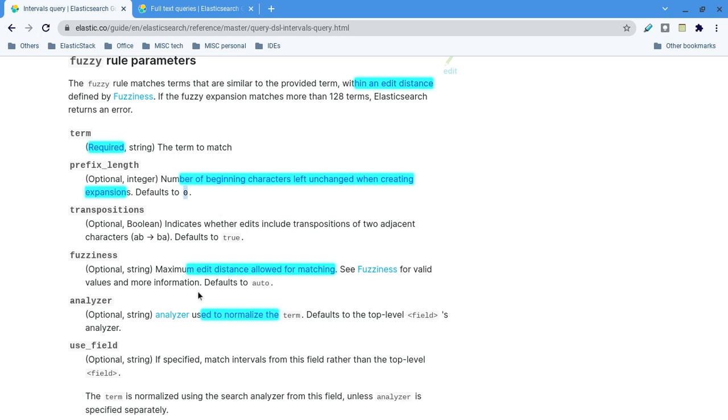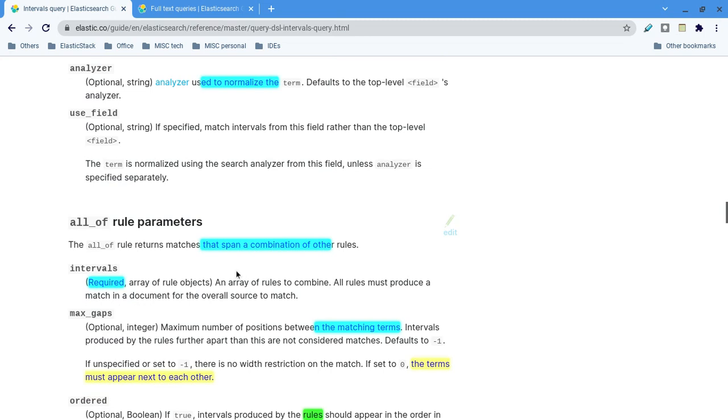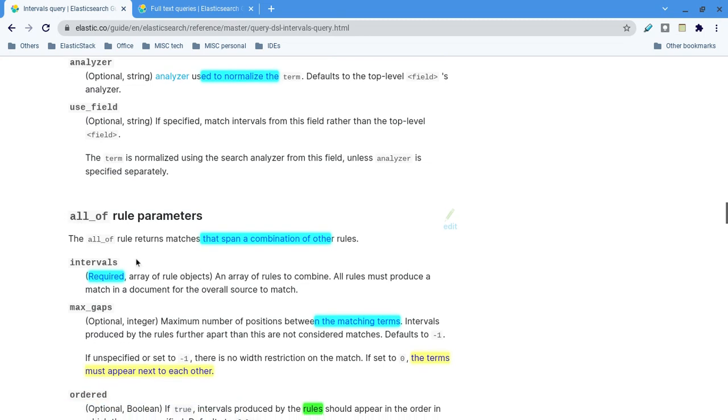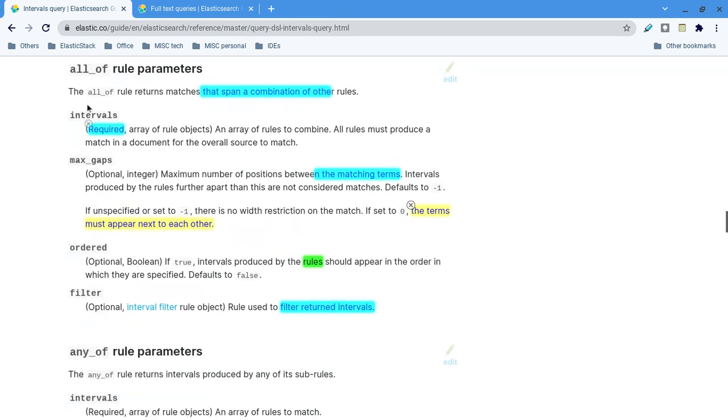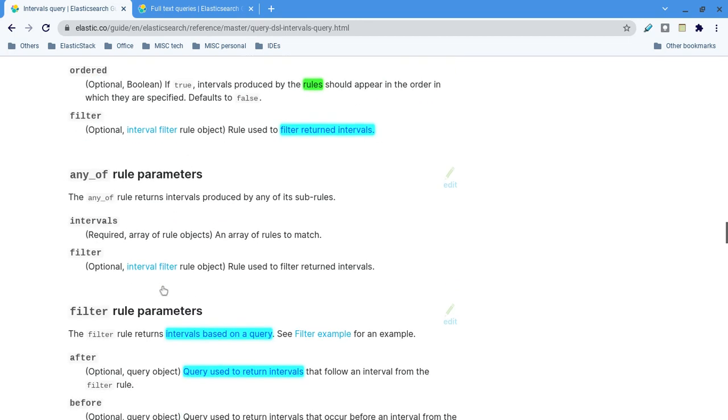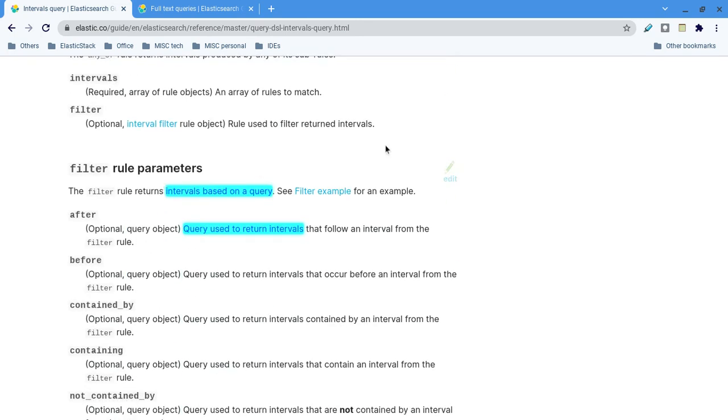Fuzziness is auto. Analyzer and use field I already explained. Intervals I have explained already. Just to wrap up, filter, I told you. Using the rules you got 100% of the documents in the response, but you don't want all these documents, so you want to do a filter.